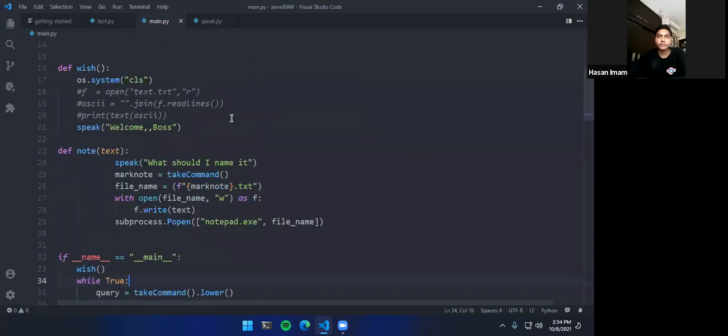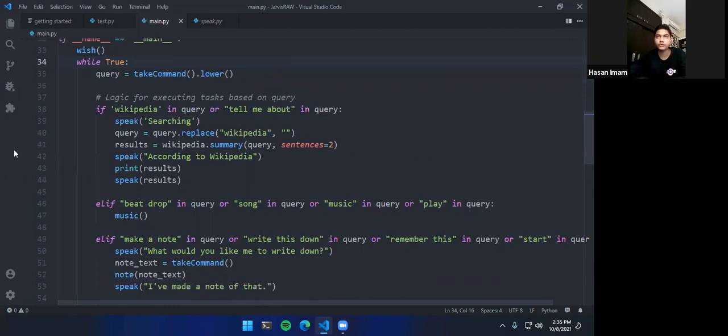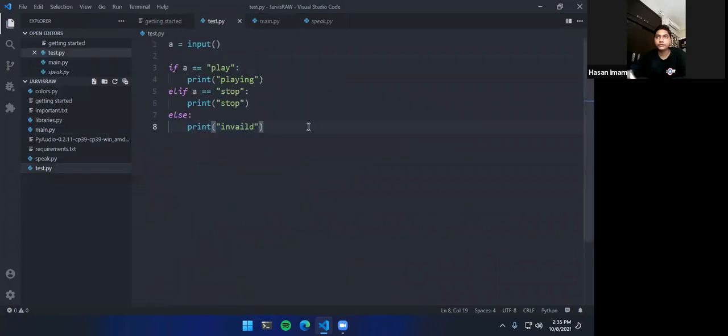So we have the backbone here. So take query as take command dot lower to keep everything in lowercase, so there's no problem with nouns and stuff. Like if I say the Eiffel Tower, what Google will send is the Eiffel Tower, in which the T would be capital, the E would be capital, and stuff like that. So we don't want that confusion here, so we will be just converting everything into lowercase. Then we have the functions here, the main thing that I was trying to explain in test.py.